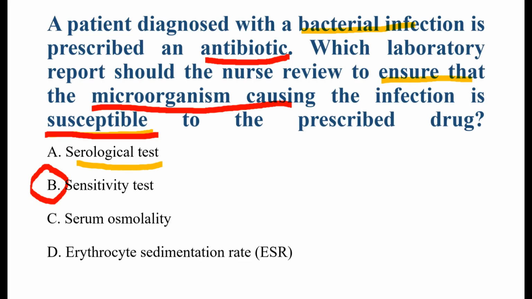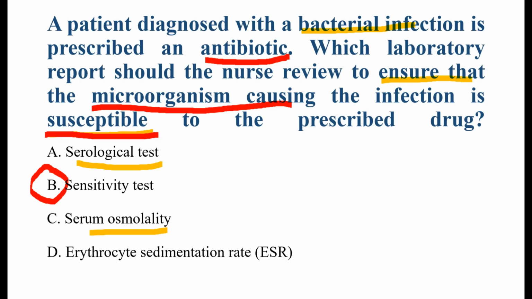Now see the other options, that is a serological test. A serological test detects antibodies or antigens in the blood. It is used for diseases like viral infection and immune disorders, but it does not determine which antibiotic will work against the bacteria. So this option is incorrect. Next is serum osmolality. Serum osmolality measures the concentration of solutes in the blood.